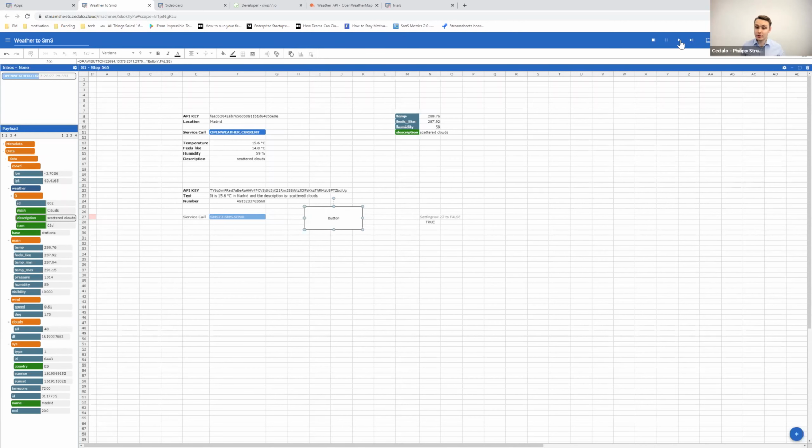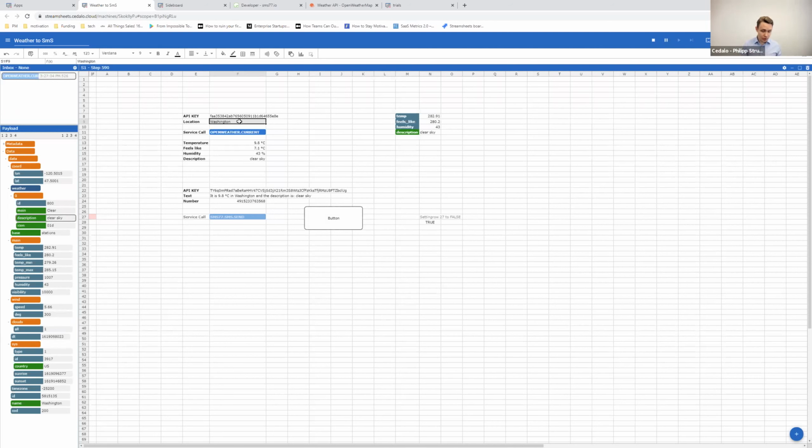And what does this now do? Our whole logic is actually complete. It doesn't look like we want it to look already. We're going to do that in a second quickly. However, the whole functionality is there already, meaning we now have a button that when I click it, we're also going to use another location. So let's take, for example, Washington. So the information is actually going to change.